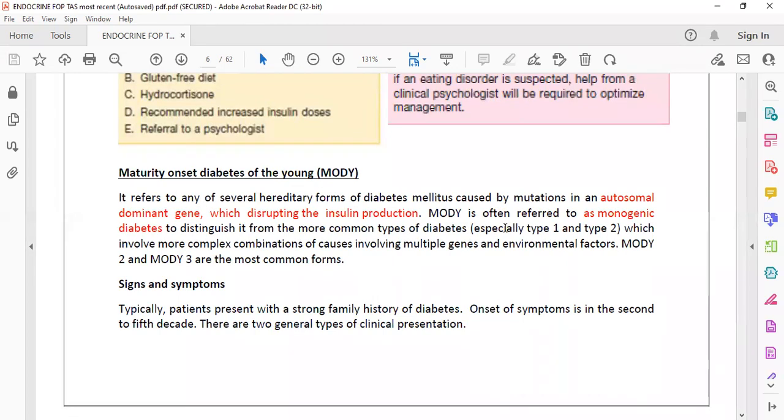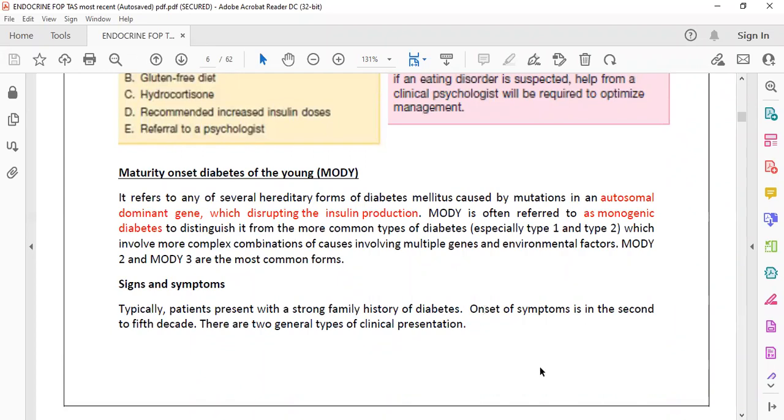It is called monogenic diabetes, whereas type 2 diabetes is polygenic. In the GIT chapters, we discussed some polygenic conditions like pyloric stenosis, which has some genetic influence also. There is some environmental influence, and type 2 diabetes mellitus also has some environmental influence. So they are polygenic, but MODY, maturity onset diabetes of the young, is purely monogenic diabetes.